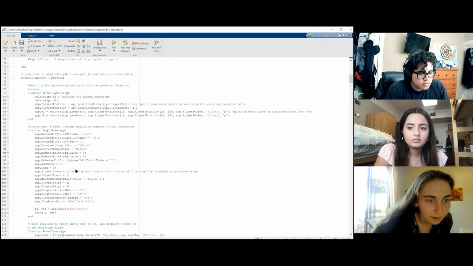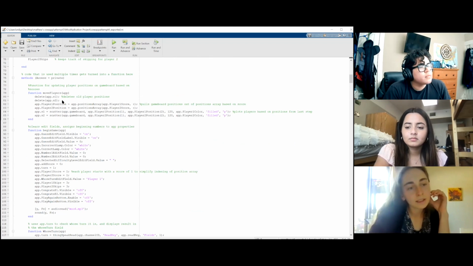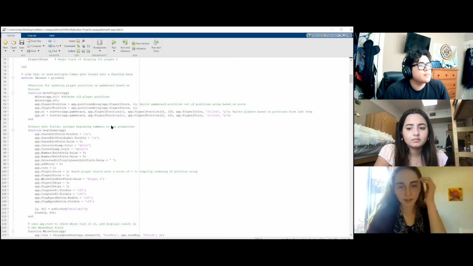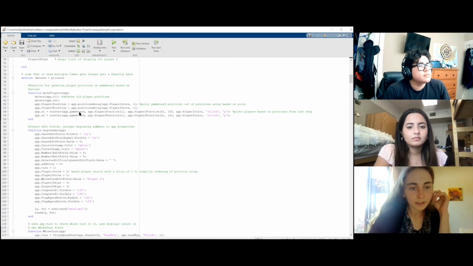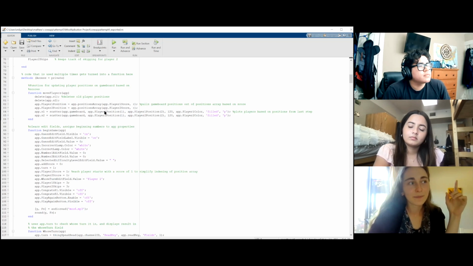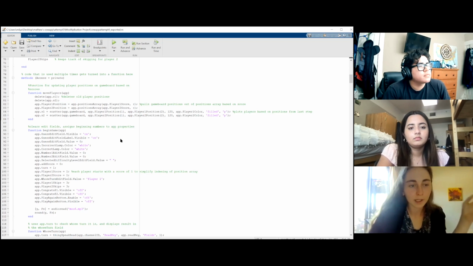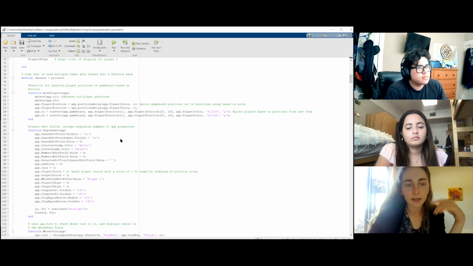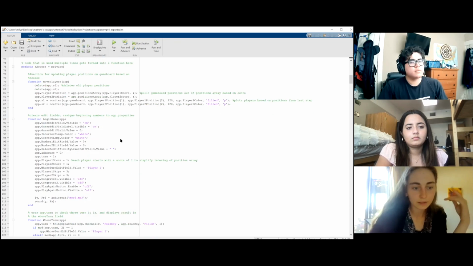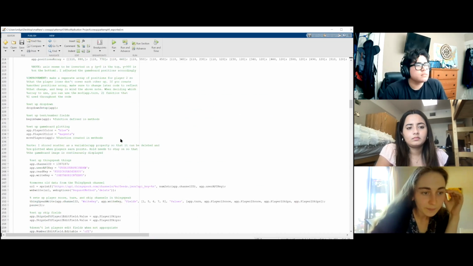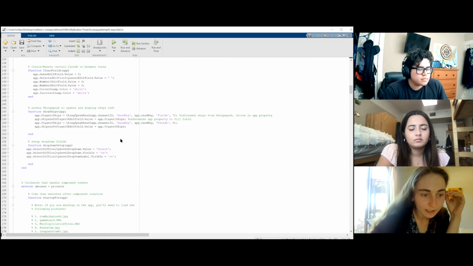The way we move the players is I created an array for all of the positions on the game board. Every time a player scores, I plot their new position, and we use their score to index the position in the array. And we separate player 1 and player 2 through ThingSpeak so that every time it indexes the correct player's score and position. Then there's also a lot of callbacks.